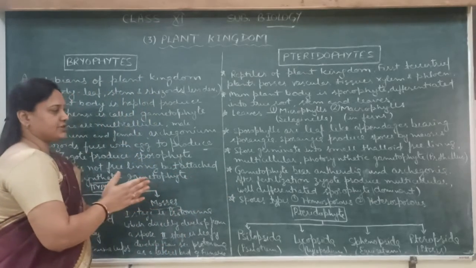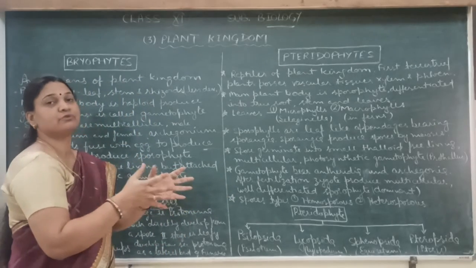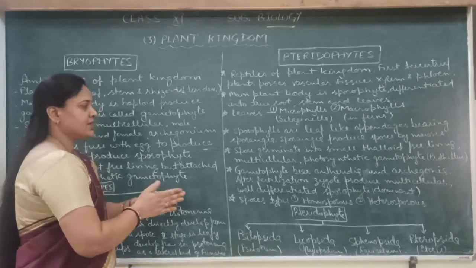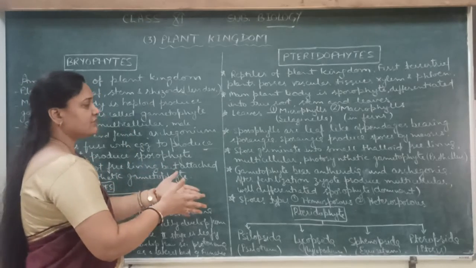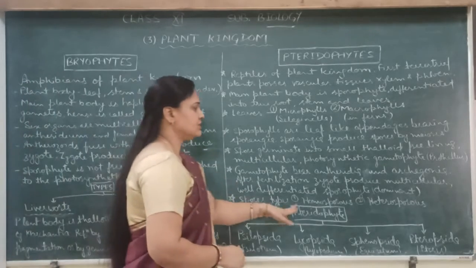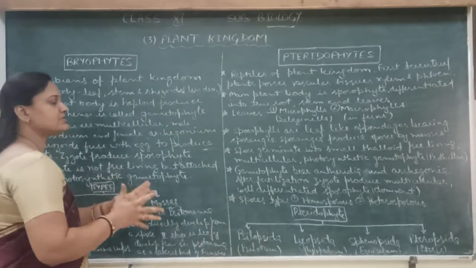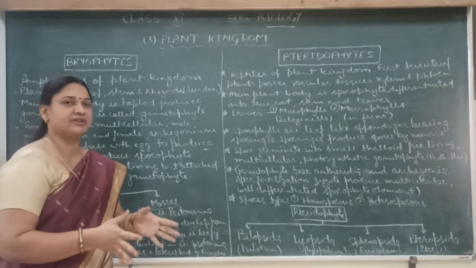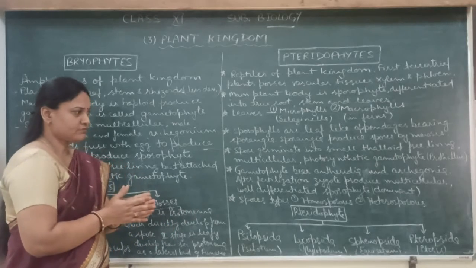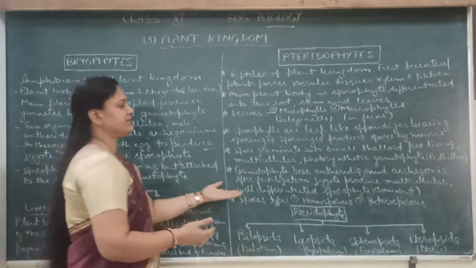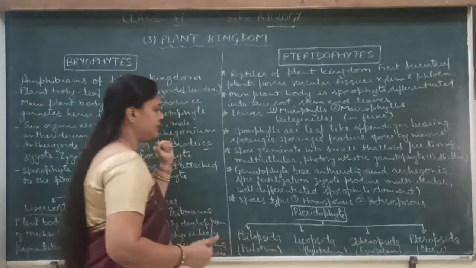And after some time, they develop the male gametes and the female gametes. And after fertilization, what is fertilization? Fertilization is the fusion of male and female gametes. The result of the fertilization is the zygote. So the zygote is a diploid structure, which produces the multicellular, well-differentiated sporophyte. And sporophyte is the dominant stage in the pteridophyte.